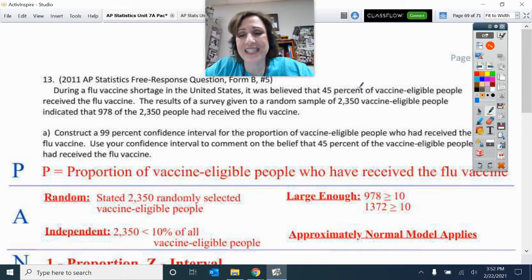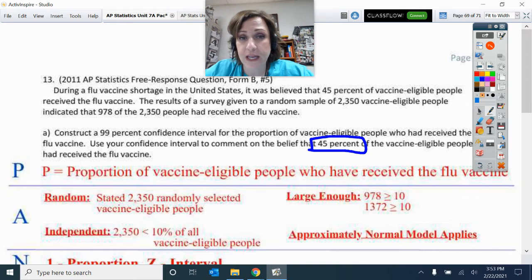It was believed that 45% of people eligible received the flu vaccine. And then they did a sample. That random sample of 2350 indicated 978 of them had received the flu vaccine. So make a 99% confidence interval. Use your confidence interval to comment on the belief that 45% of the vaccine eligible people had received that flu vaccine. So after I make my interval, I'm going to be interested in if this 45% is in my interval or not.